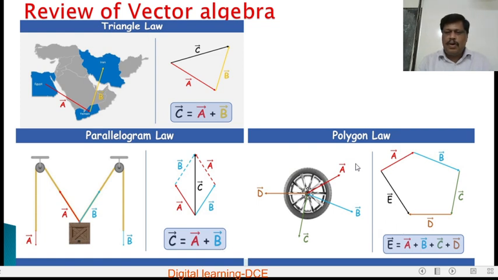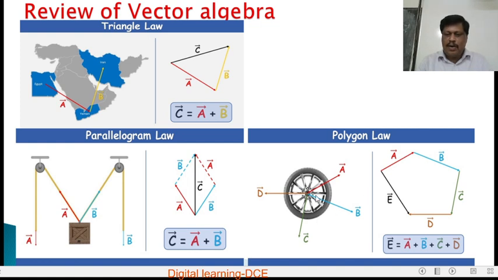Similarly, the polygon law of addition of vectors. The polygon law of addition of vectors states that if a number of vectors, here A, B, C and D, acting at a point can be represented both in magnitude and direction by the sides of a polygon taken in order, then the closing side of the polygon represents the resultant of the vectors. Here vector A, vector B, vector C and vector D acting on the center of the wheel give rise to a rotational effect or resultant effect.